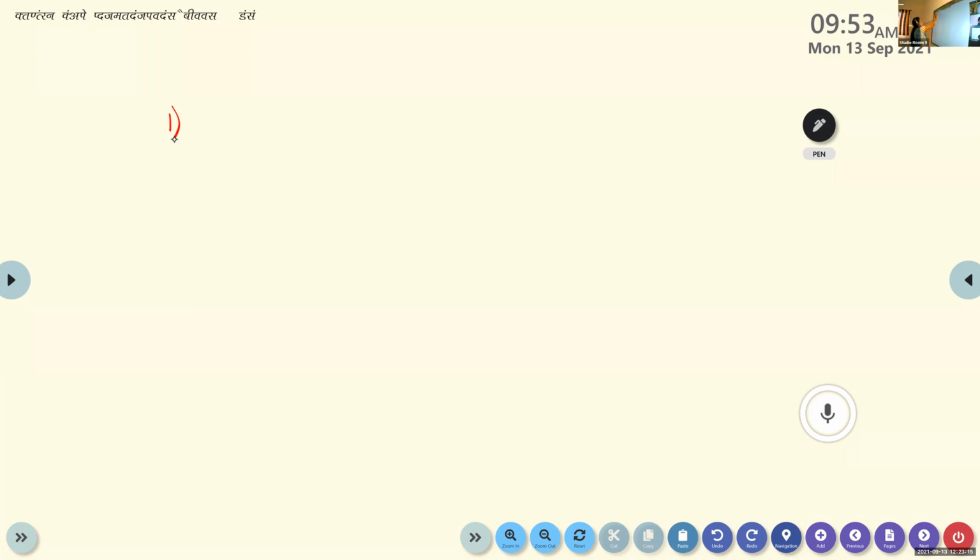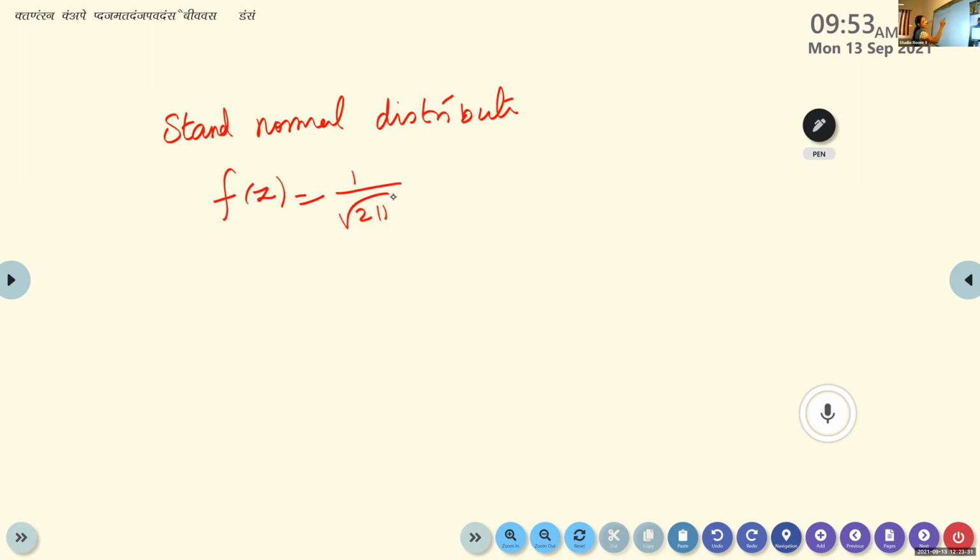Listen children, listen all of you. The standard normal distribution is given by f of z is equal to 1 by root 2 pi e raised to minus z square by 2. Z varies from minus infinity to plus infinity. Now the first thing we are going to define is cumulative. What is meant by cumulative? You have learned this in mean, median and all.